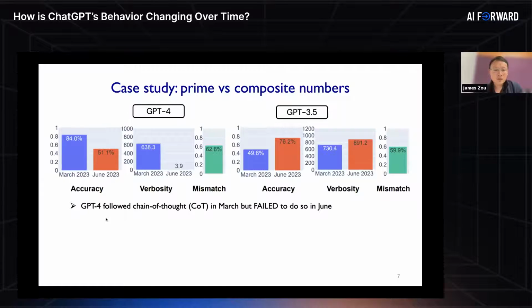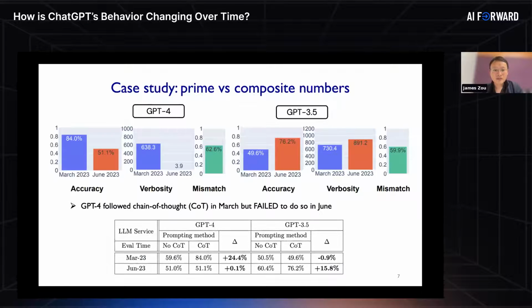So the reason why we think that GPT-4 in June was actually doing much worse in these math problems compared to March is because we think that it has actually stopped following the chain of thoughts reasoning process, right? So there's a degradation in chain of thoughts.